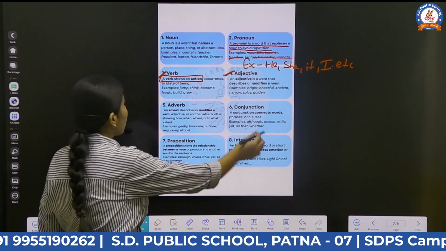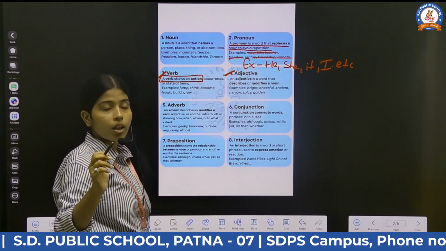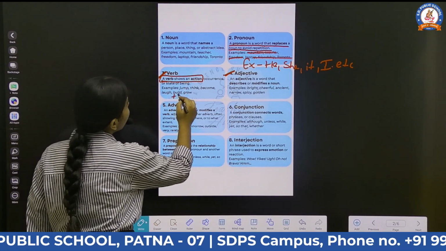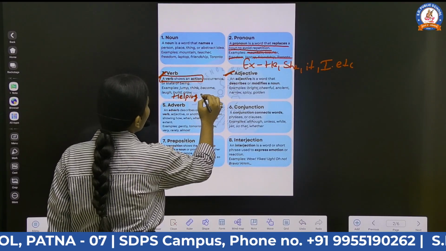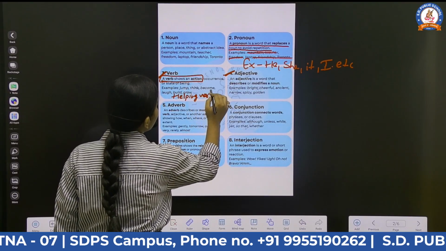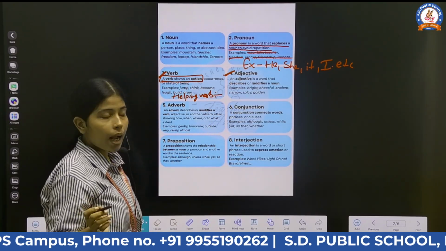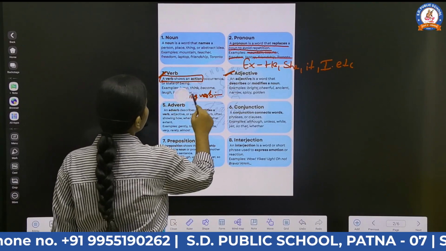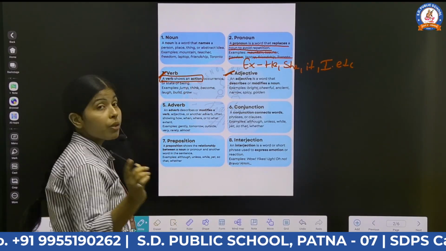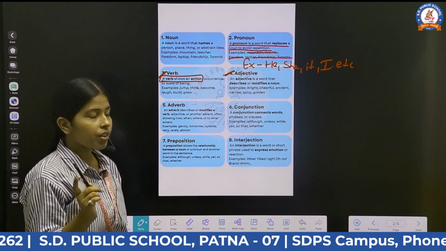Along with this, we have talked about helping verbs and main verbs in the classes. Helping verbs are the verbs which come before the main verb to make the sentence proper, appropriate. And if the main verb is not present in the sentence, then the helping verb becomes the main verb. Understood?